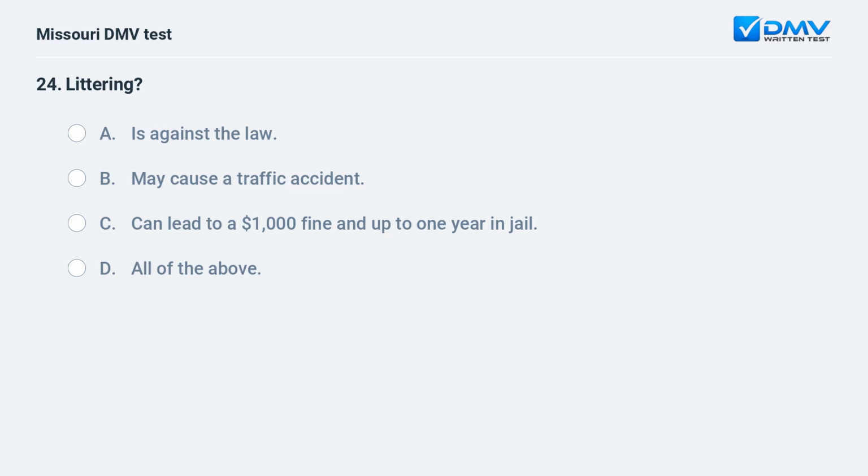Littering? A. Is against the law. B. May cause a traffic accident. C. Can lead to a $1,000 fine and up to 1 year in jail. D. All of the above.